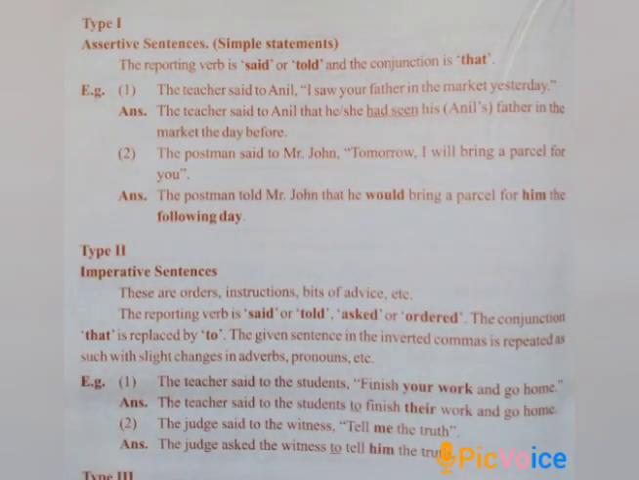Type 1 is assertive sentences. The reporting verb is said or told and the conjunction is that. For example, the teacher said to Anil, "I saw your father in the market yesterday." In the reported speech, the teacher said to Anil that he or she had seen his father in the market the day before.